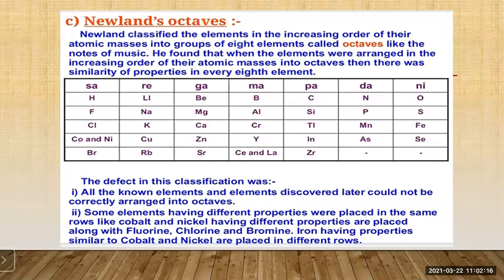Then iron, having properties similar to cobalt and nickel, is placed in a different row. Here you can see iron is placed very far from cobalt and nickel, whereas the properties of iron, cobalt, and nickel are similar. Still, they are placed very far. Then this arrangement started with the lightest element, hydrogen, and ended with thorium.